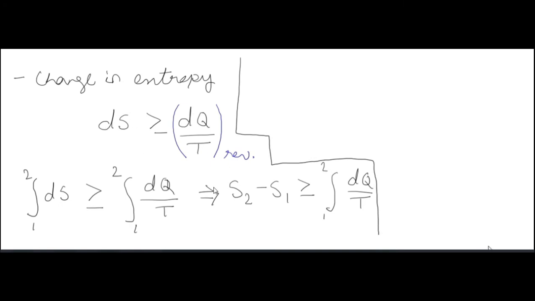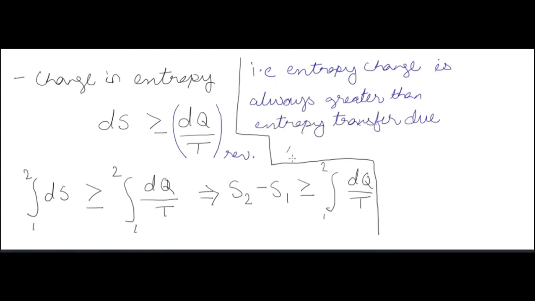Now applying the integral from point 1 to 2, dS is greater than or equal to dQ by T, which implies S2 minus S1 is greater than or equal to the integral of dQ by T. That is, entropy change is always greater than or equal to entropy transfer due to heat.